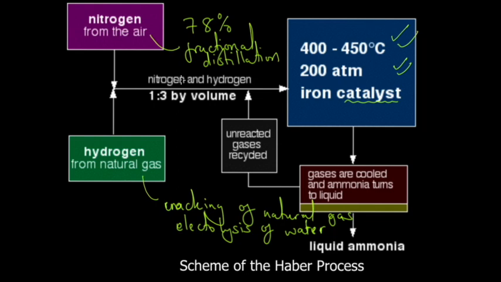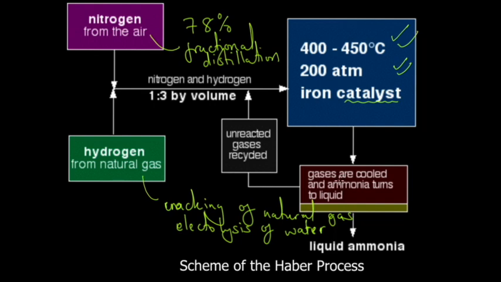Even here you still remember from the previous slide that nitrogen and hydrogen are mixed in the ratio 1:3 by volume. You can say by volume, or by the number of moles, it's still fine. You mix nitrogen from air and hydrogen from natural gas and feed them through these conditions. Remember our reaction is reversible, so part of what collects here would not be our desired product.